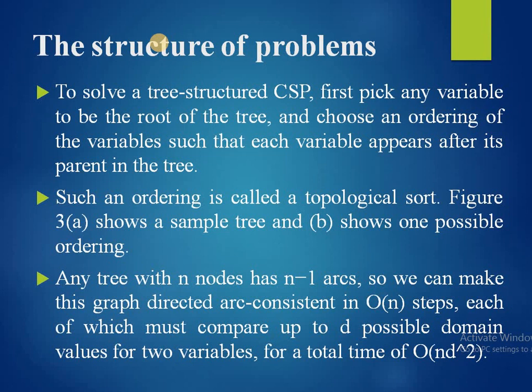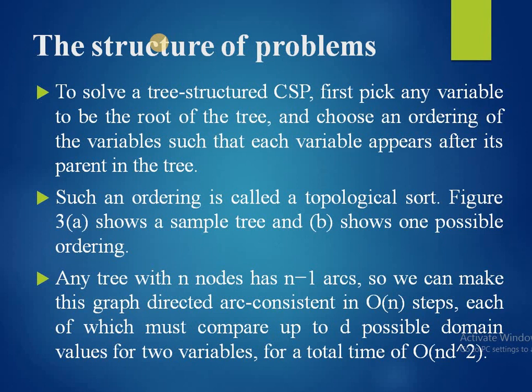To solve a tree-structured CSP, first pick any variable to be the root of the tree and choose an ordering of the variables such that each variable appears after its parent in the tree. Such an ordering is called a topological sort. So figure A here shows a sample tree and figure B shows one possible ordering, which is shown in our next slide.